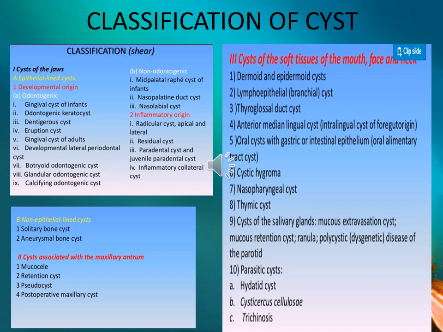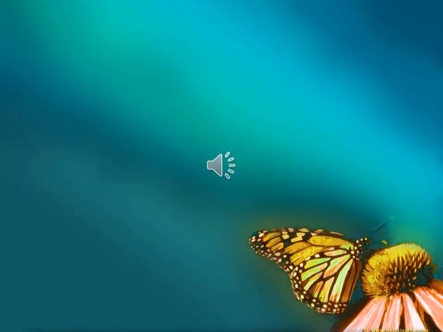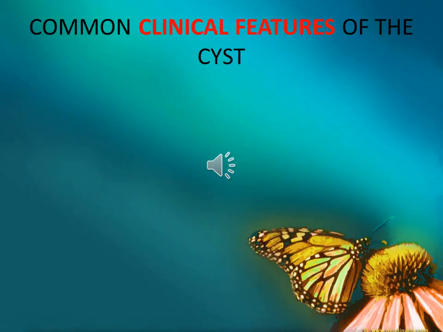Odontogenic means arising from the odontogenic tissues, and non-odontogenic means cysts arising from the ectoderm involved in development of the facial tissues. Remember, odontogenic means arising from the development of the tooth.